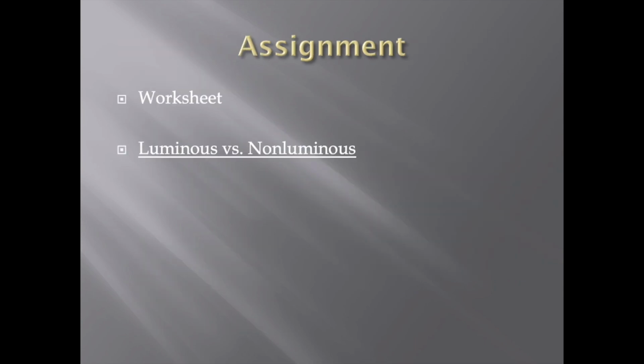So in here, I have a worksheet for you. It is luminous and non-luminous objects. I want you to look at the worksheet and do your best to answer the question. Is something a natural or artificial light source? Is it luminous or non-luminous? Work on that worksheet. Let's see how that goes for us.